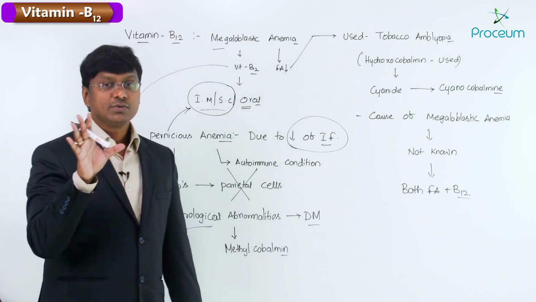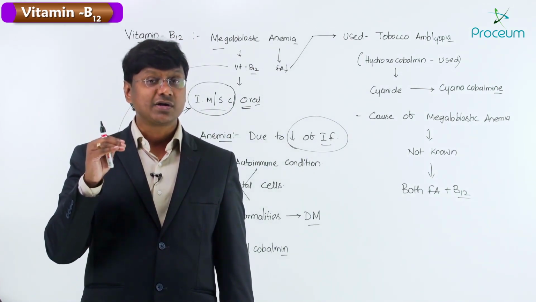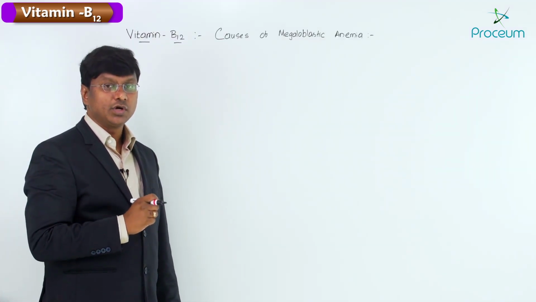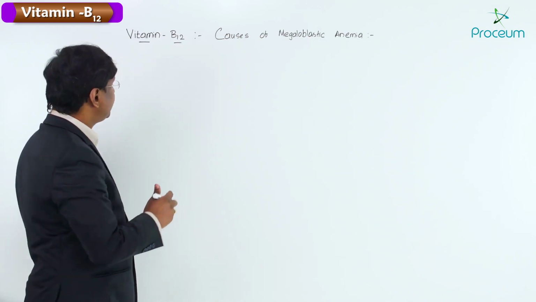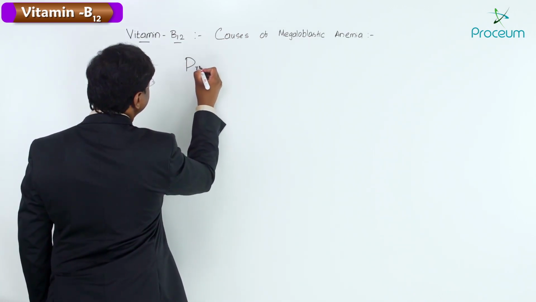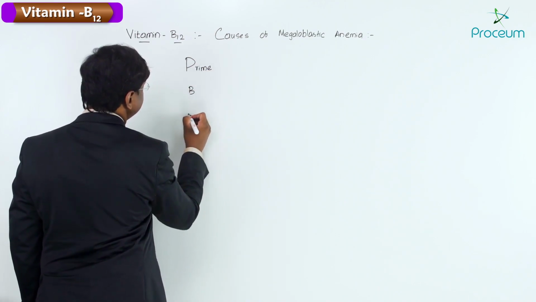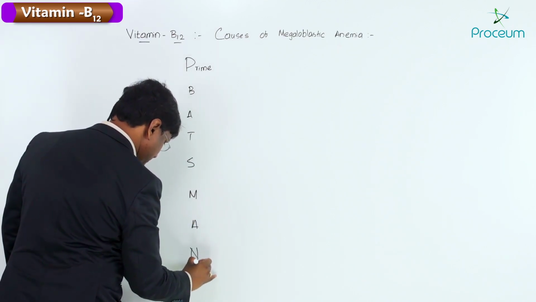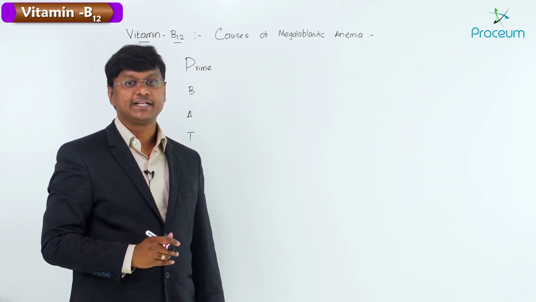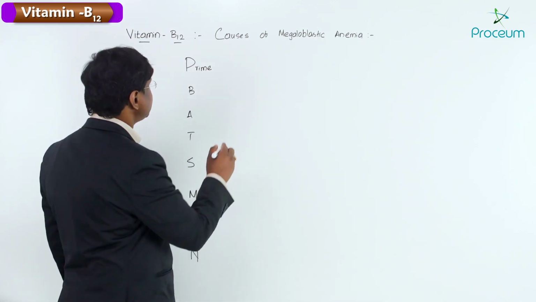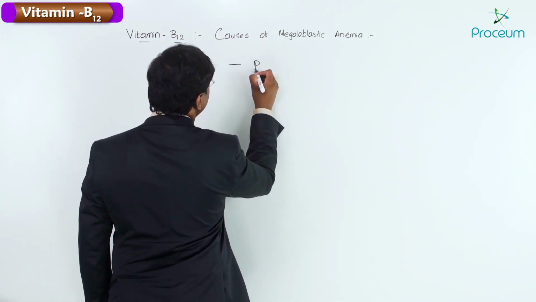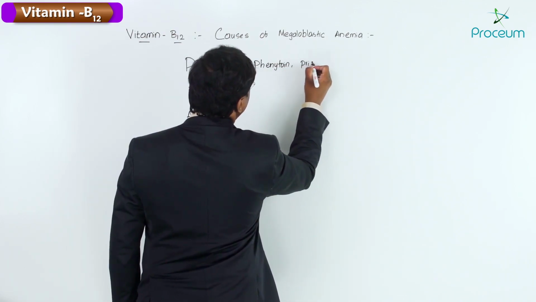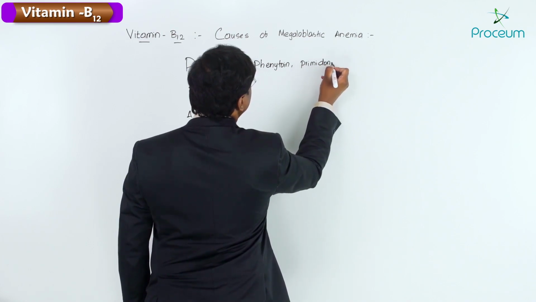Now let me give you a mnemonic for the causes of megaloblastic anemia. So let me take up the discussion on the causes of megaloblastic anemia. For this we have a mnemonic, that is PRIME BATSMAN. Now what does this PRIME stand for? P is your phenytoin and also primidone. So what is this phenytoin?